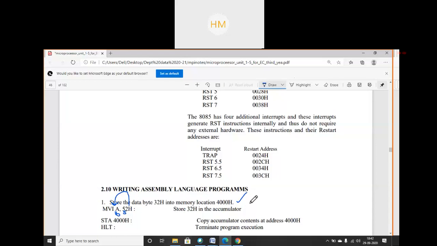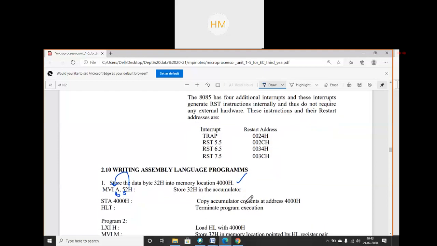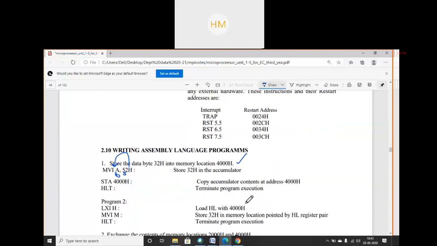So what did you write? Mention it. You can use the LXI instruction. I am showing you the other option of this program because I don't think you are interested in writing the program, so you just copy it from what I have written. LXI H, 4000 hex. You have to write this fully, I have not written it. How do you write the LXI instruction? You should know. It will load the HL pair with 4000 hex.